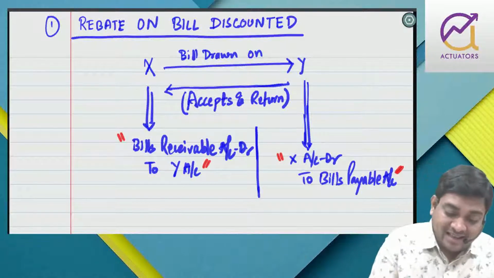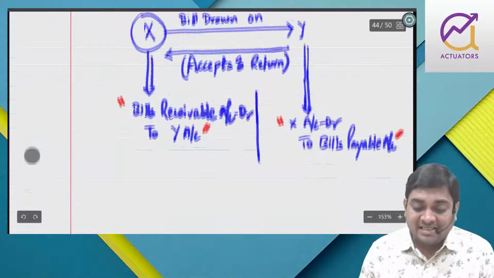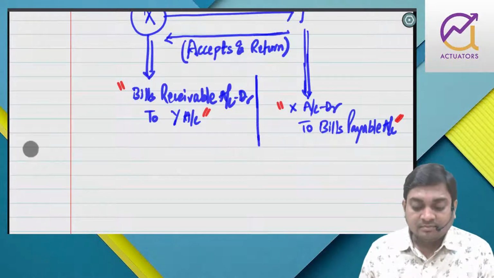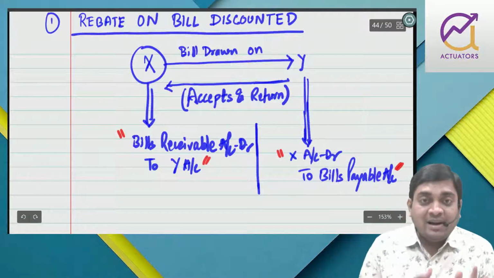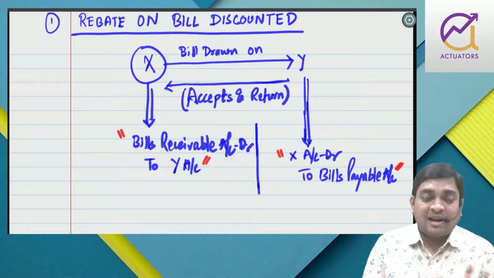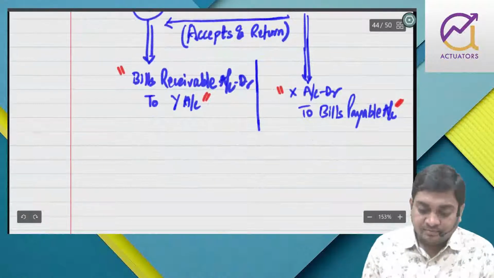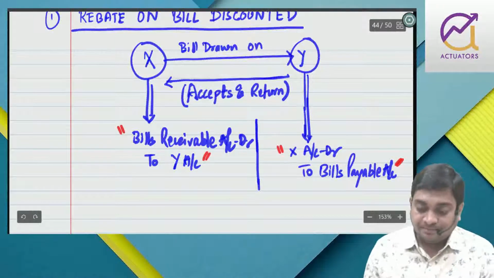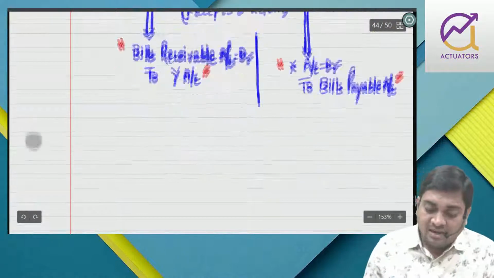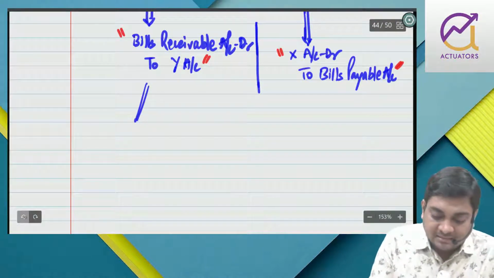Now when X is in need of funds, X can discount this bill with the bank, X can take a loan with the bank, right? Because this type of document is treated as a valuable instrument and the bank finances against this document. The bank will obviously check the creditworthiness of Y. So when discounting is done with the bank, what entry do I pass?